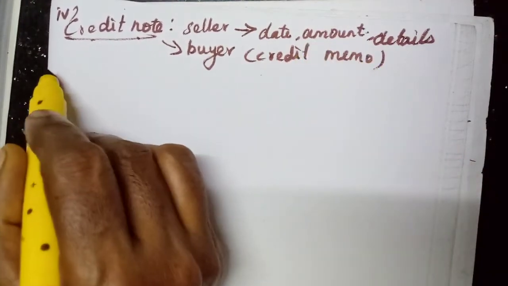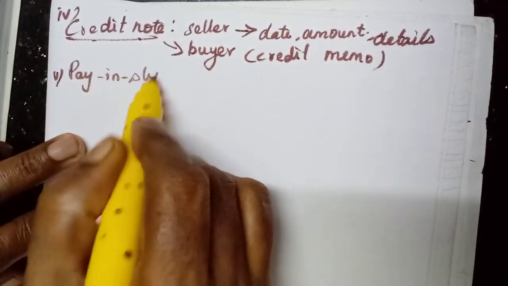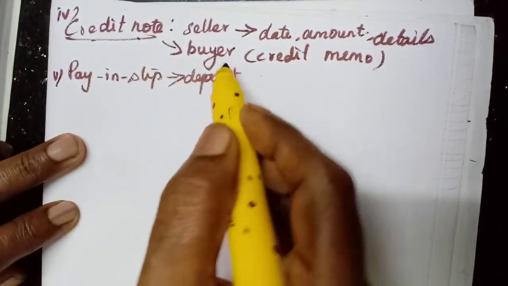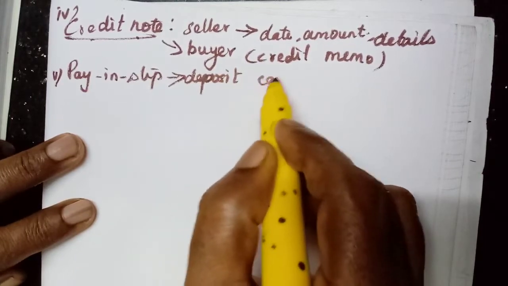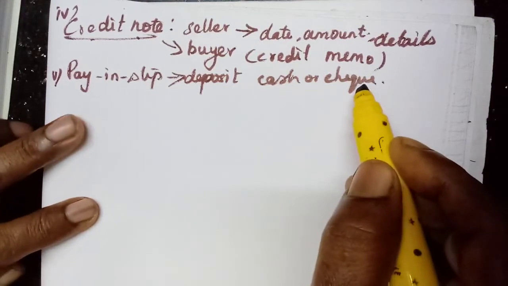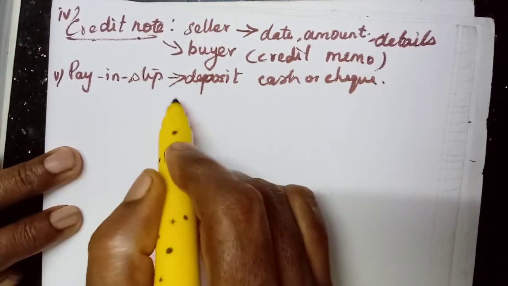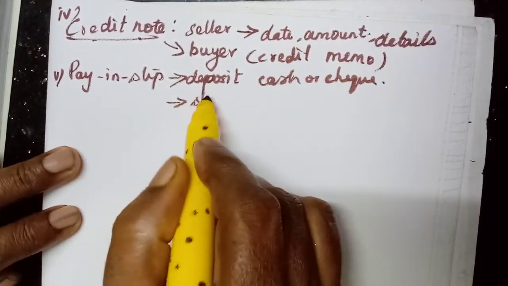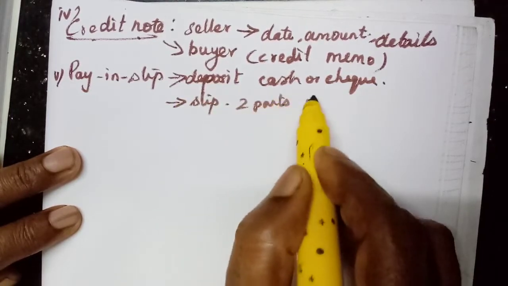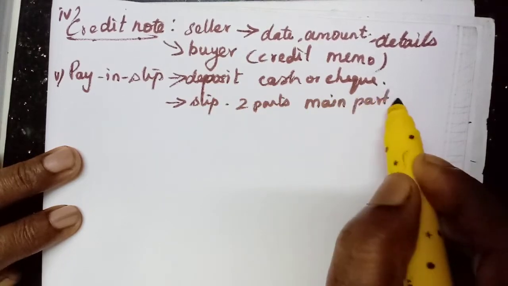Now the pay-in slip. It is related to the bank. When we deposit cash or a check in the bank, we need to fill one slip. It will have two parts, and we need to fill both parts.